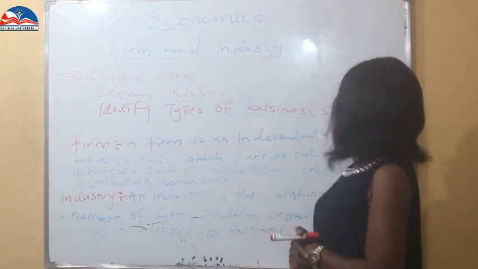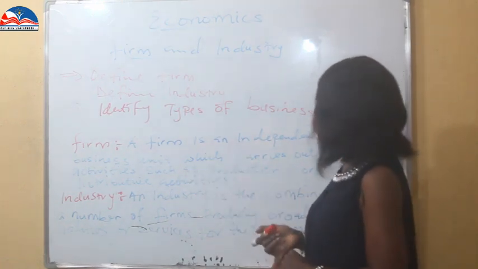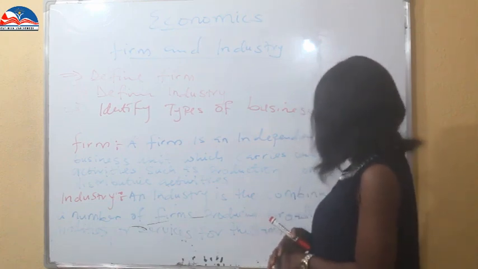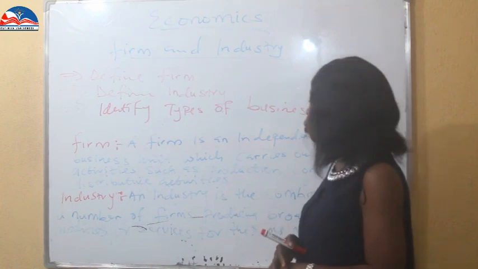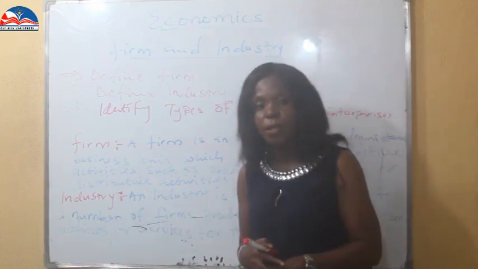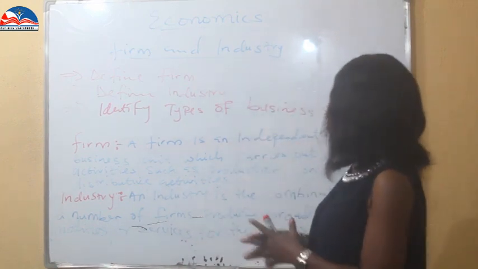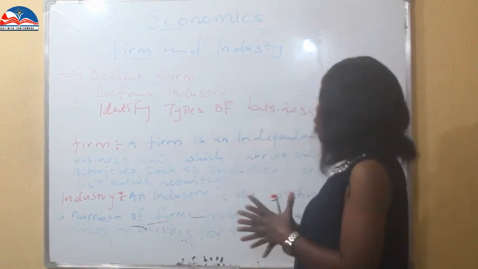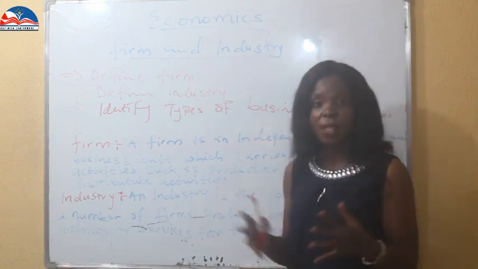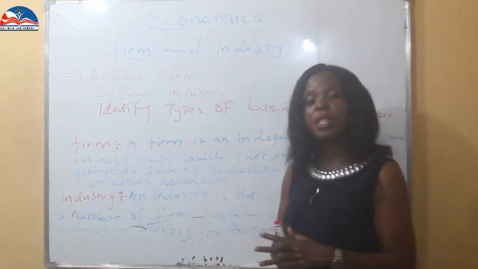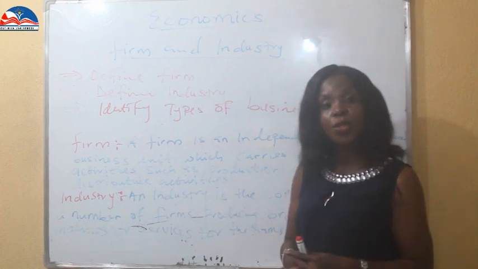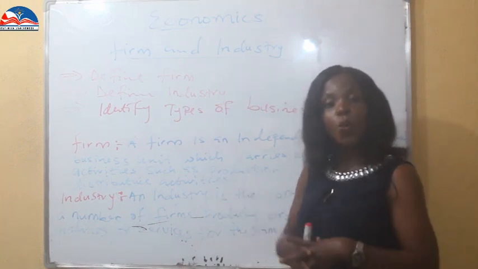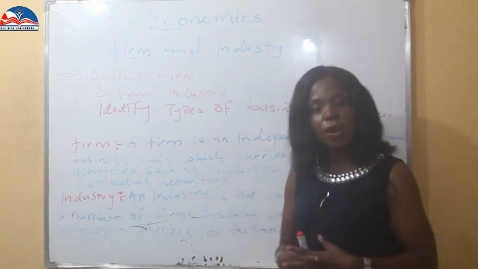A firm is an independently administered business unit which carries out productive activities such as production, construction, or distributive activities. This productive activity can be in the construction industry, in the production industry, in the manufacturing industry, whichever industry they want to carry out business with.